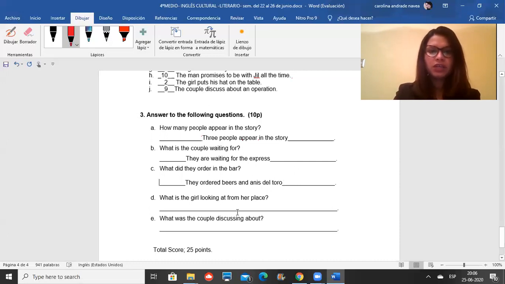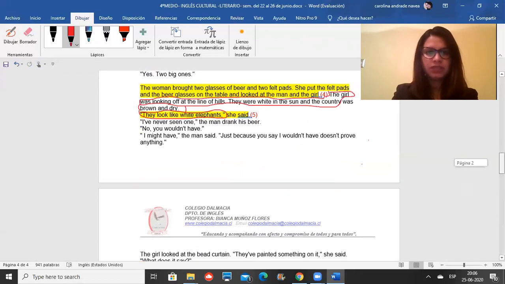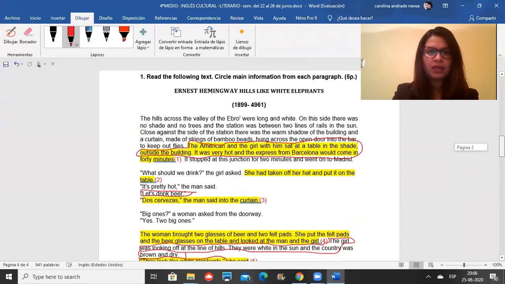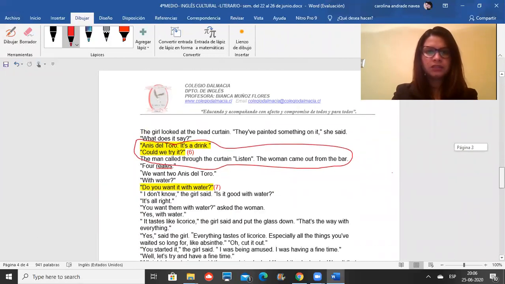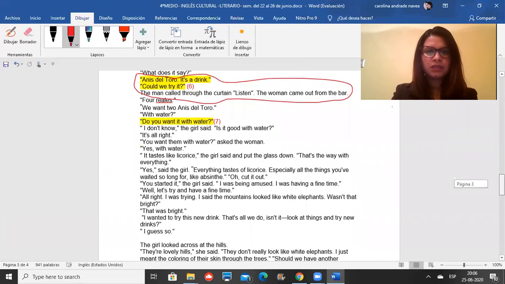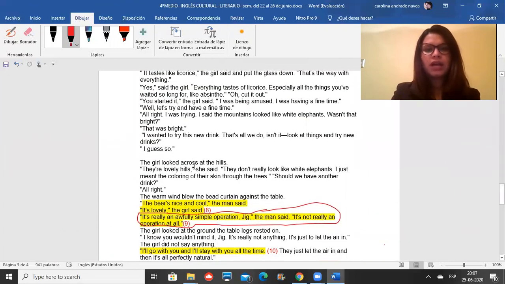What is the girl looking at from her place? And she was looking, remember, all the time it was repeating at least twice. She was looking at the hill, but the information is right here. The girl looked across at the hills. She was all the time looking at the hills. Okay, that's one.